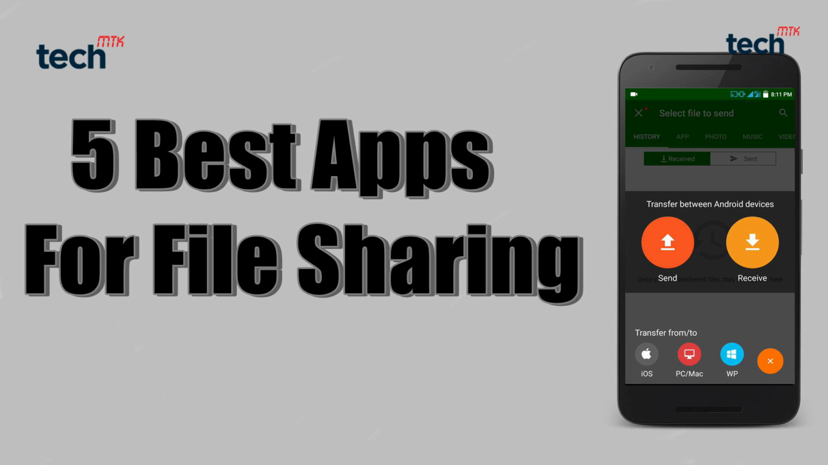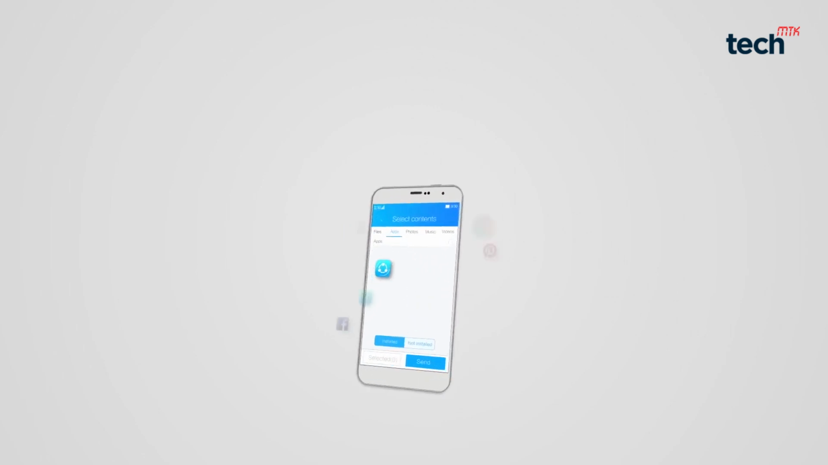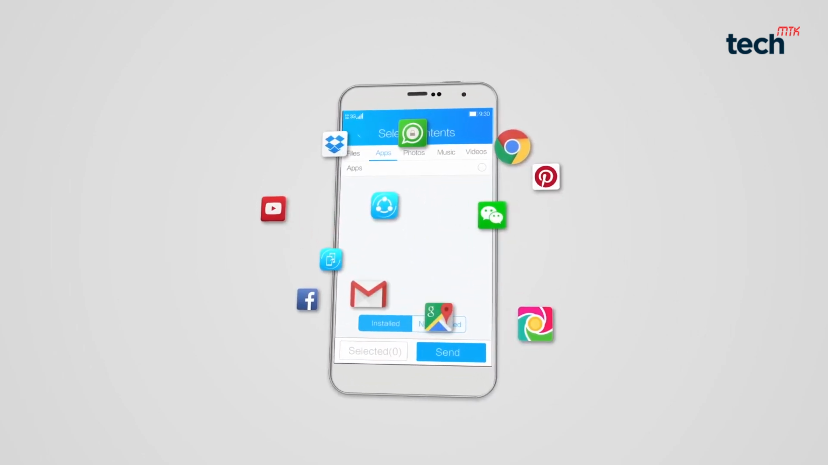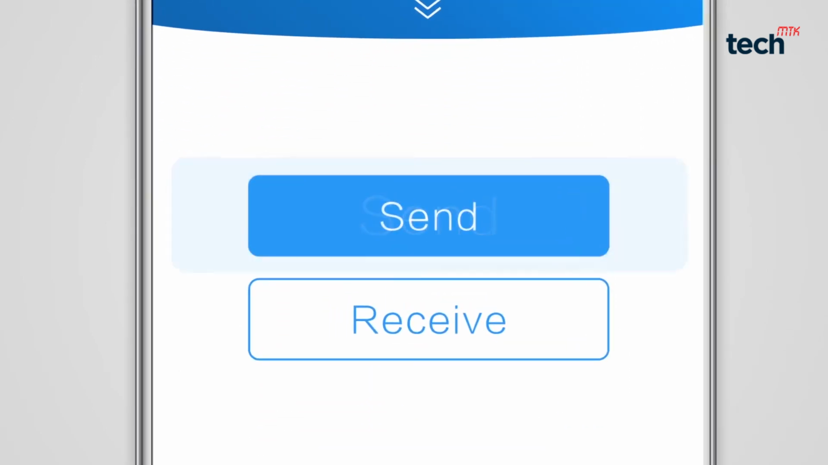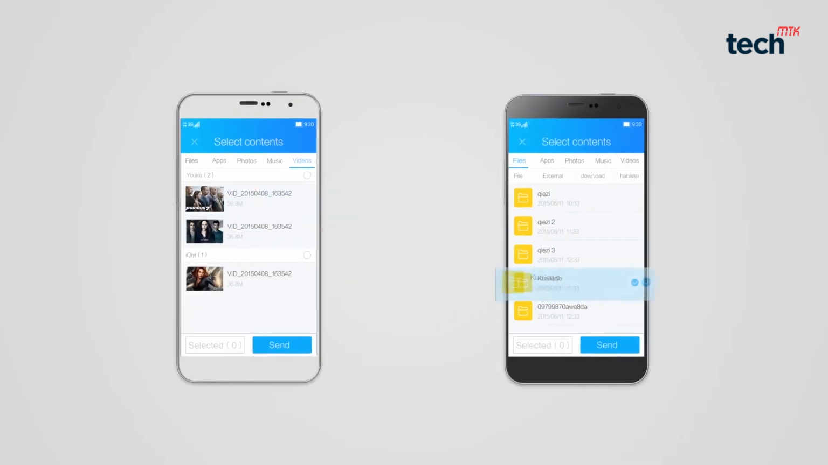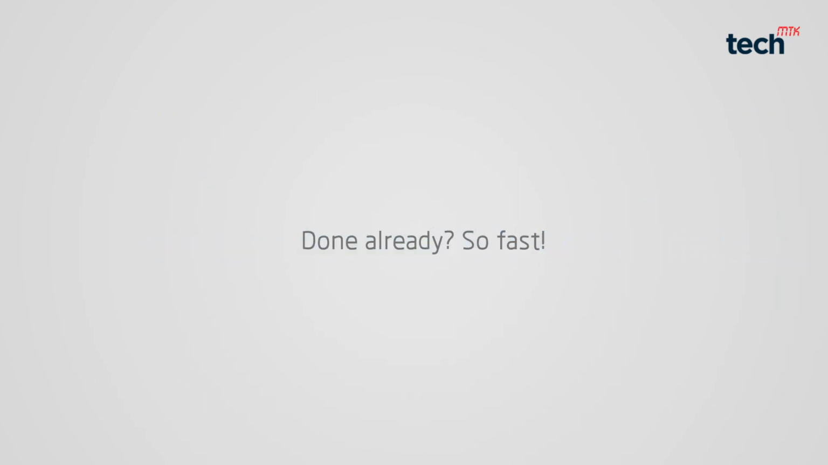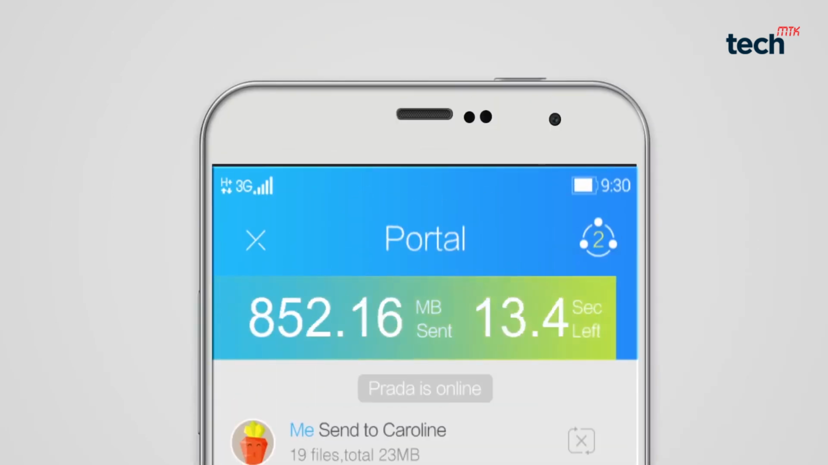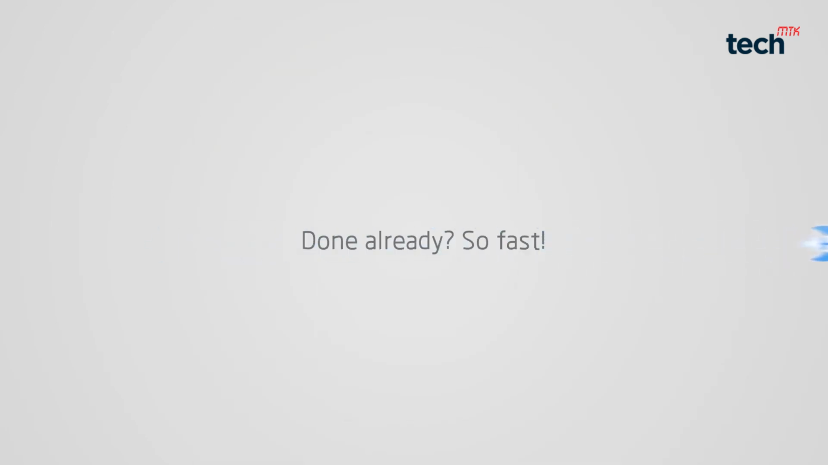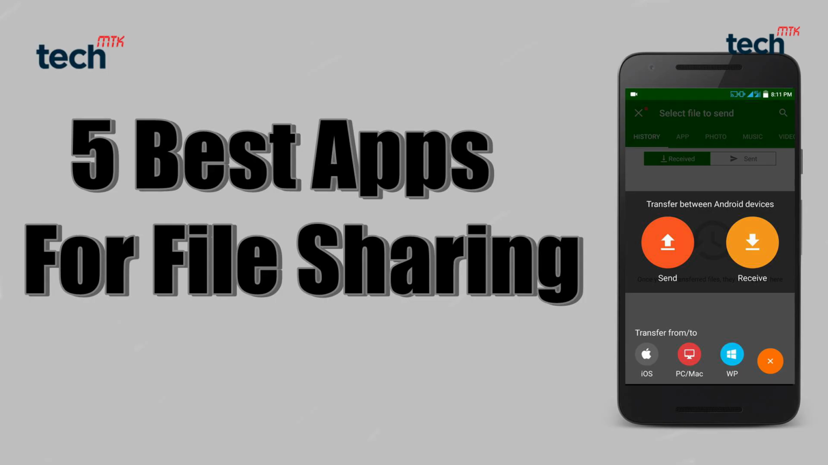So the first application is ShareIt, Transfer and Share, one of the most widely known apps for file sharing. It shares all kinds of files anywhere, everywhere and wherever you want, 200 times faster than Bluetooth speed. It needs no USB, no data charges, no internet connection. It supports Android, iOS, Windows Phone and Windows platforms, and it also supports Mac OS too. ShareIt provides one of the fastest methods for file sharing on the Android platform.